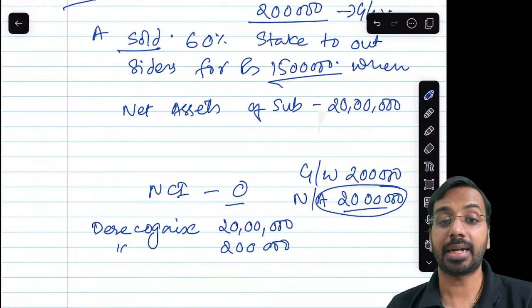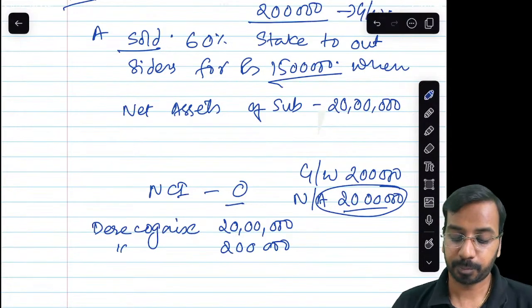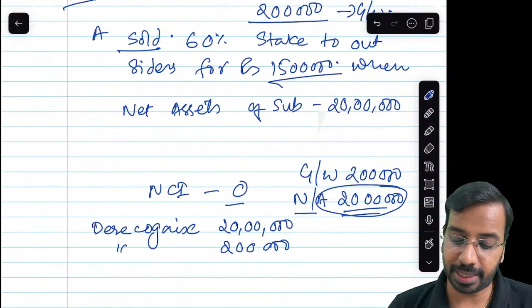Now, apart from that, is there anything we need to de-recognize? Liabilities is already included in net assets.